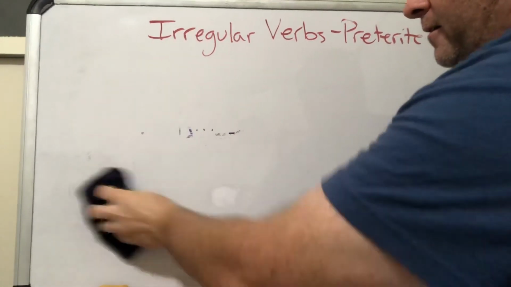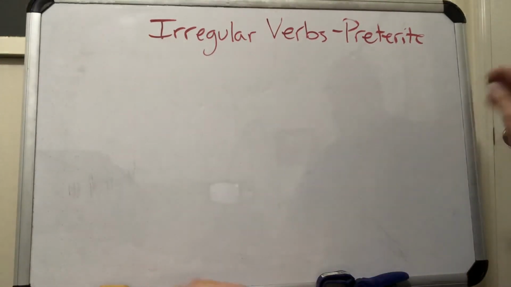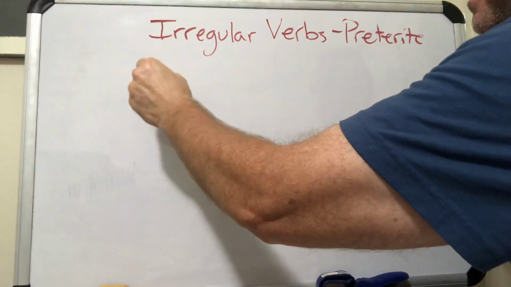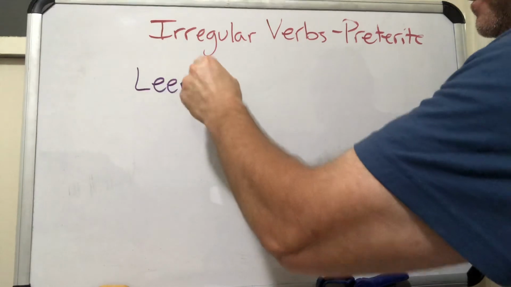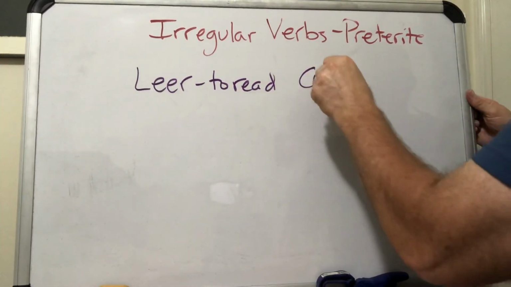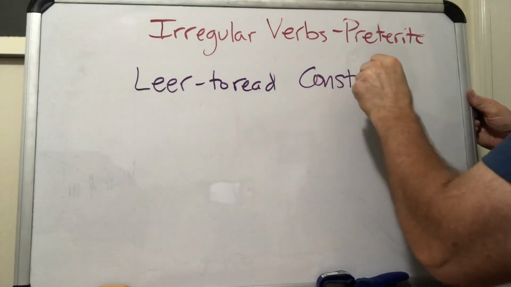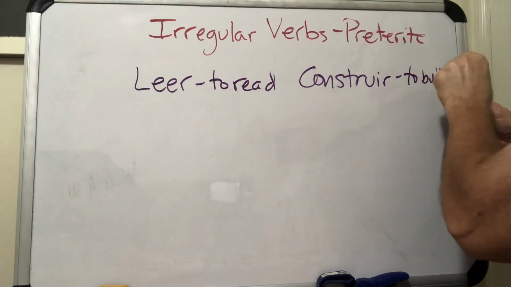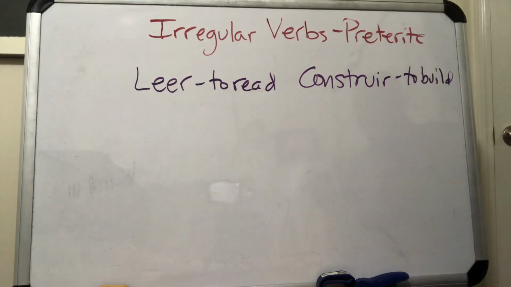Okay, last two. The last two we're going to do are leer, to read, and CONSTRUIR, to build or to construct. Put to build, that's shorter.